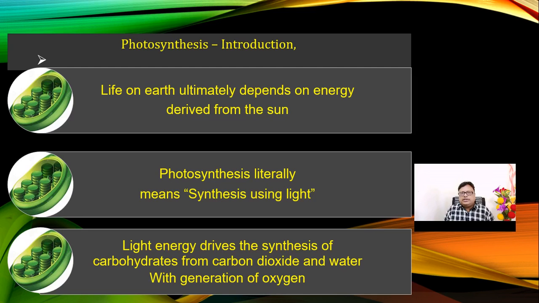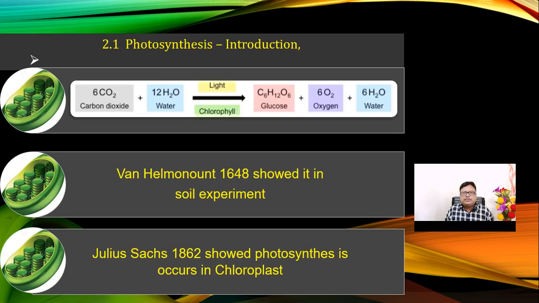Photosynthesis literally means synthesis using light, and light energy drives the synthesis of carbohydrates. The food material, glucose, is made from the raw materials carbon dioxide and water. It also generates a novel gas, the gas of our life, that is oxygen.